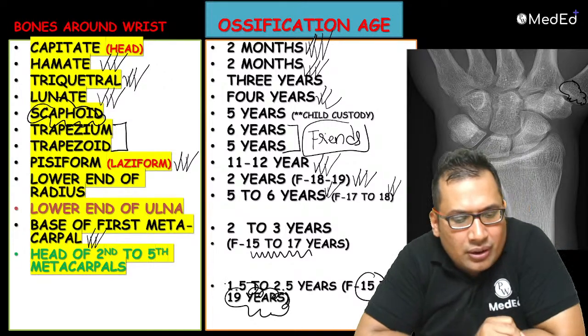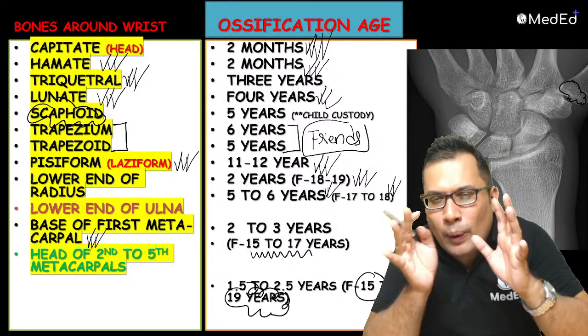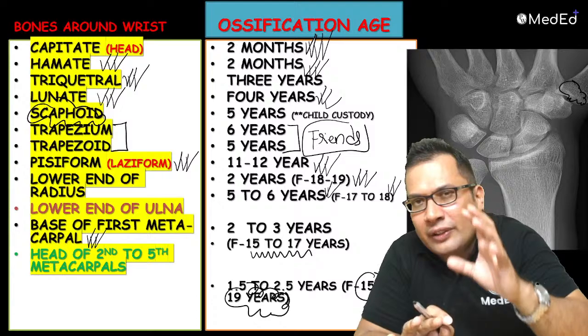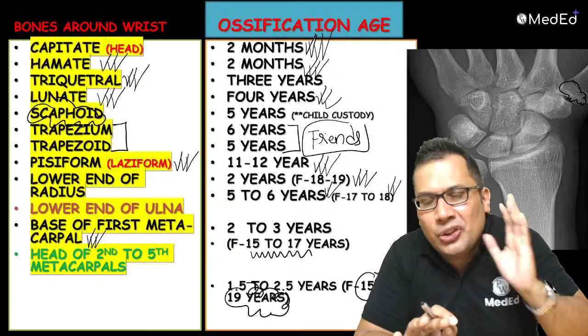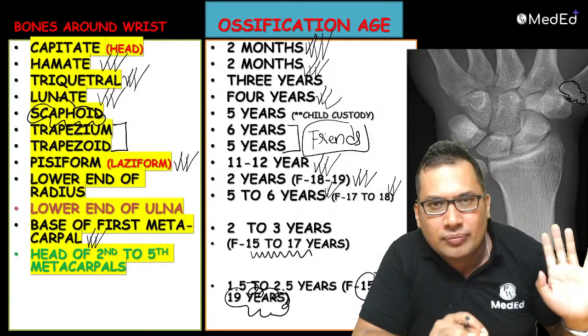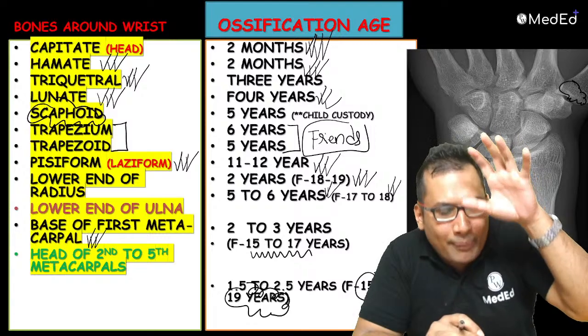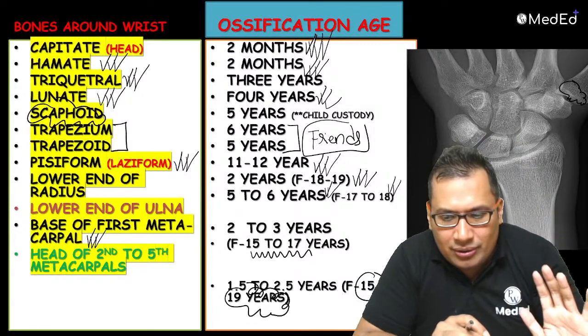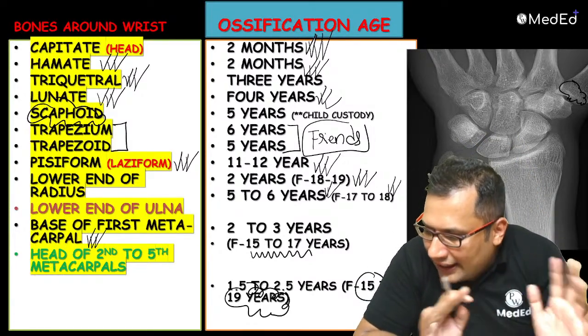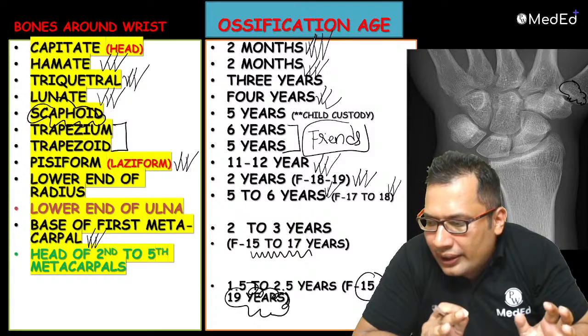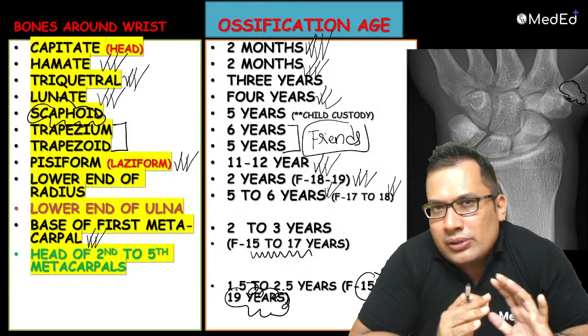So, to give an opinion, you must know the age of ossification of different centers around different joints. Otherwise, it is difficult. You need to memorize all this, then you need to interpret. It's not easy. It takes some time and some practice.